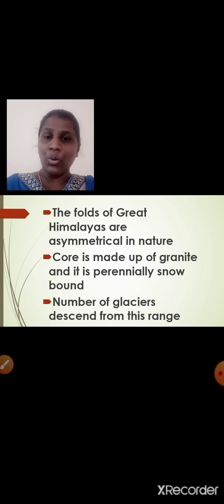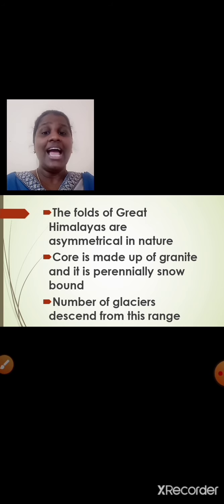So the Himadri's core is made up of granite and it is perennially snowbound. Perennially means throughout the year it is snowbound. Throughout the year it is covered with snow. So I hope it is clear, students. Perennially snowbound means throughout the year Himadri is covered with snow.